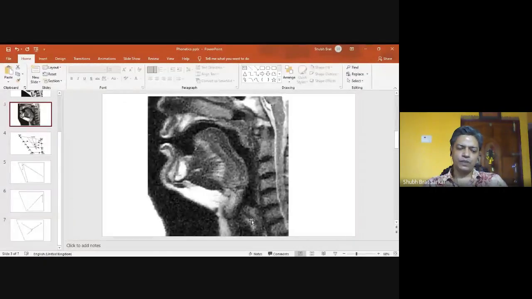I shall be sharing with you on the screen the same articulatory system that will help us to understand the production of the diphthong. In case of diphthongs, point number 1, the pulmonic egressive air stream is involved.